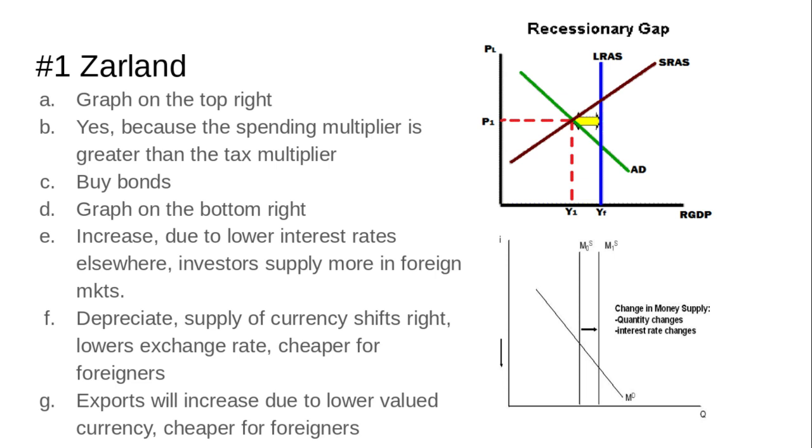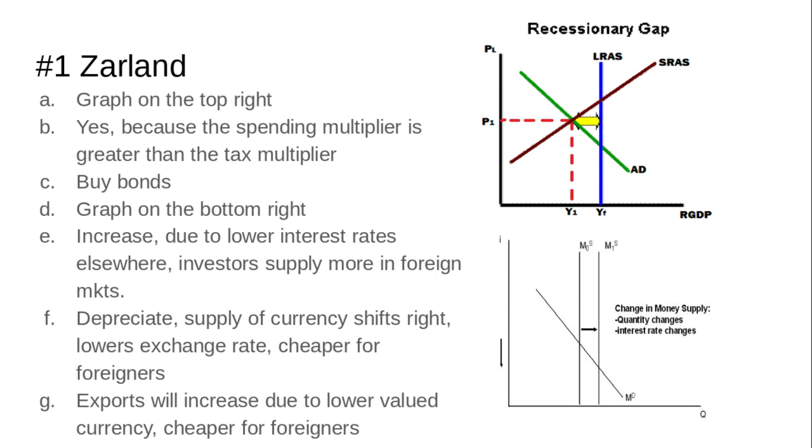So for F, based on the answer, is the currency going to increase, decrease, or remain the same? The value of the currency is going to decrease. It's going to depreciate. The supply of currency shifts right, lowering the exchange rate, and makes it cheaper for foreigners.